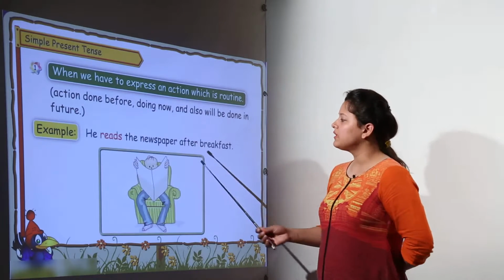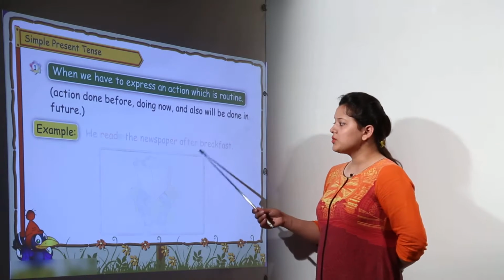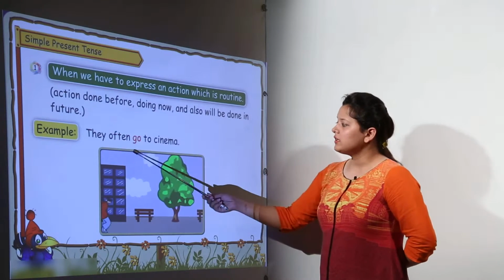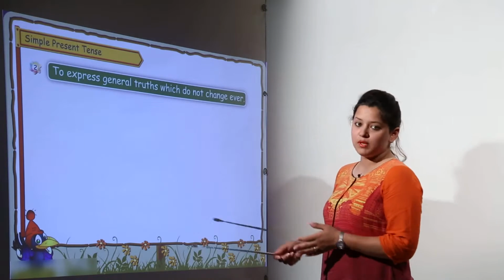Example, I drink milk every morning. He reads the newspaper after breakfast. So he does it regularly. They often go to cinema. They have been going, they are still going, and they will be going.